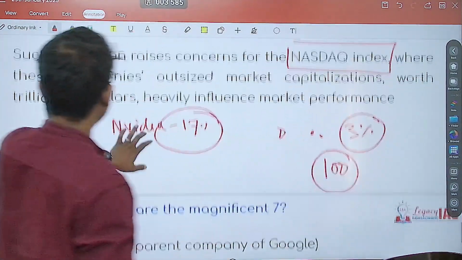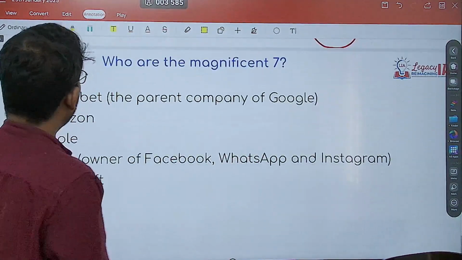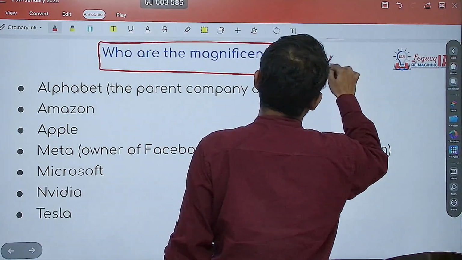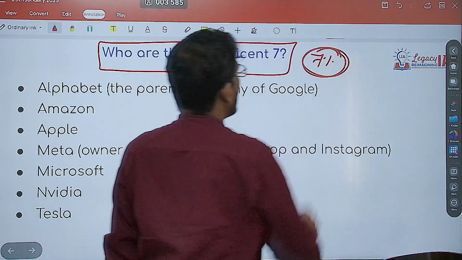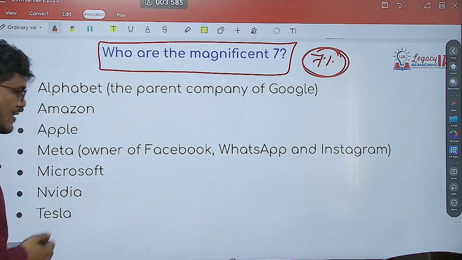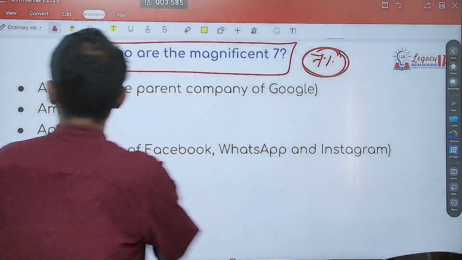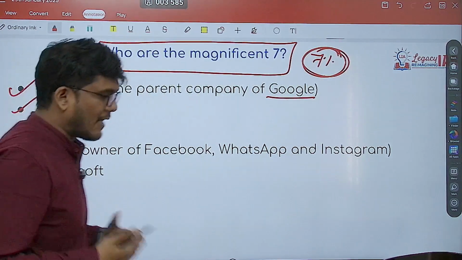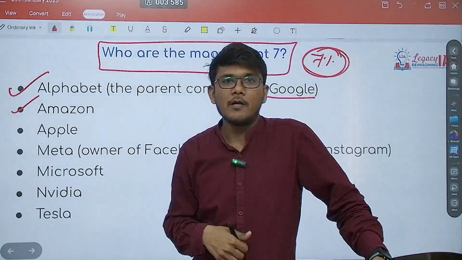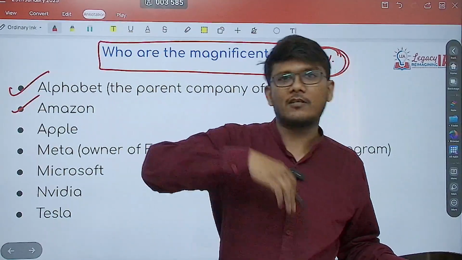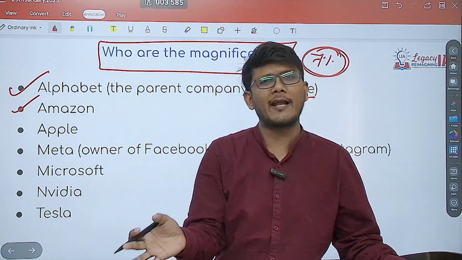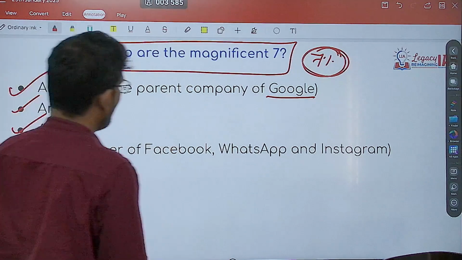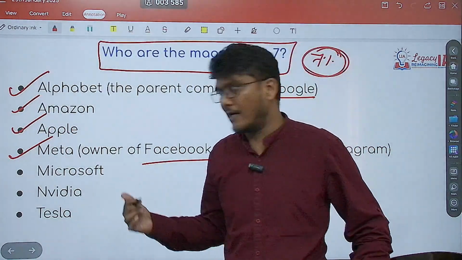Let us understand how much that is. So there are companies which are known as Magnificent Seven. Now these Magnificent Seven companies have a very high market capitalization. What are these Magnificent Seven companies? These are Alphabet, the parent company of Google. Then you have Amazon. You might have heard of Amazon as a delivery app. It's not just that, it has its AWS, cloud computing, so on and so forth. Huge utilization of artificial intelligence is present over there. Plus, of course, you have Apple. Then you have Meta, which owns Facebook, WhatsApp, Instagram. Meta we all know of.